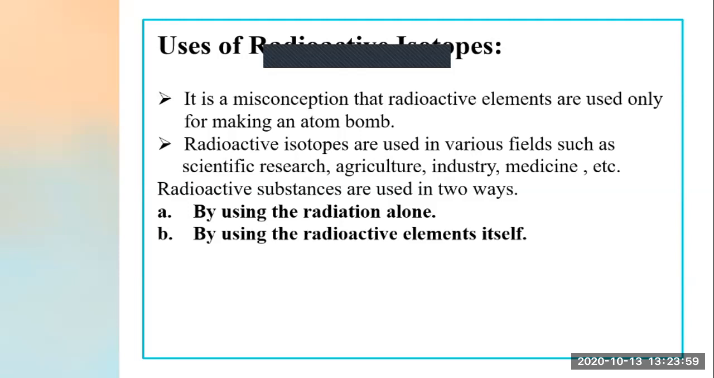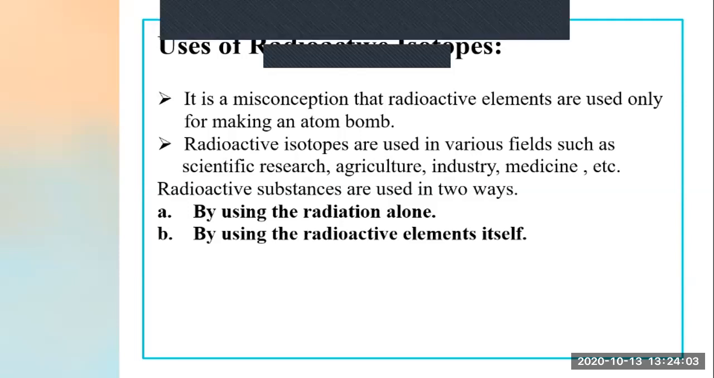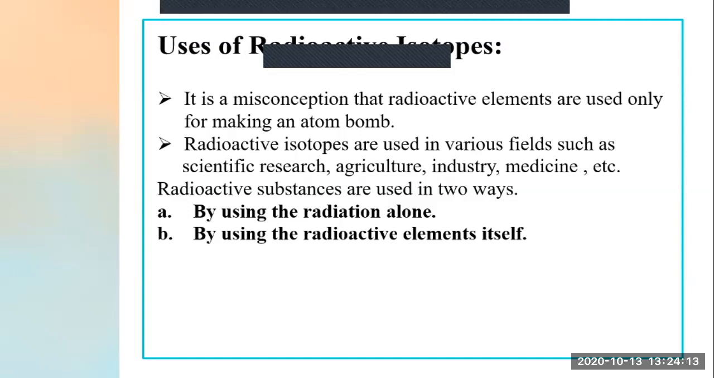Okay. Now, how are they used? Radioactive substances are used in two ways. Number one, by using the radiation alone. So what do you mean by this? It means that we are just using the radiation which comes out of radioactive substances. That radiation might be alpha rays, beta rays or gamma rays.